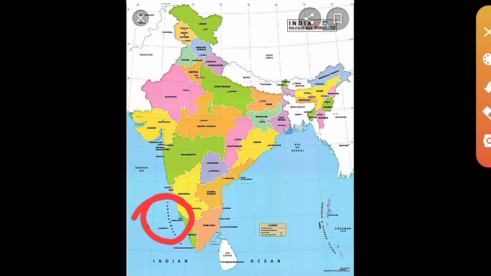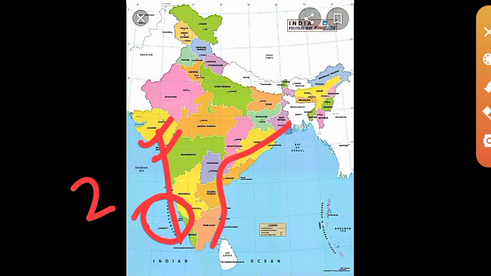So which are the important union territories? The 2 union territories in the western coast are Daman and Diu and Dadra Nagar Haveli. Only 2 along the west coast. And what about the east coast? Yes, Puducherry. This is the only union territory in the east coast. Okay, that is the answer to that question.